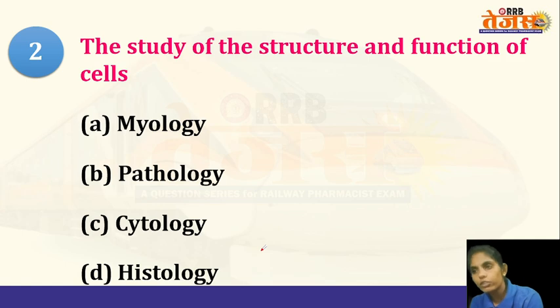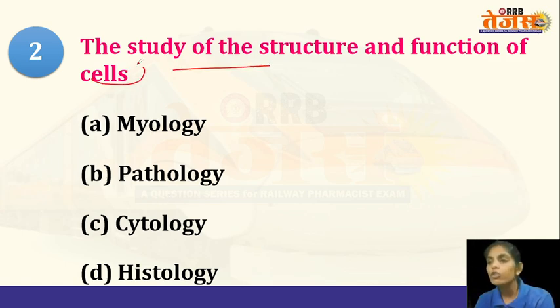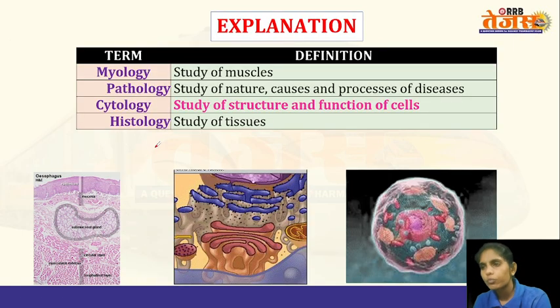Now coming to the next question: study of structure and function of cells. Just now we have discussed this. The options are myology, pathology, cytology, and histology. So what is the answer here? It is cytology. Coming to the remaining options, myology, as you know, is about the muscles. Pathology is the study of the nature, causes, and processes of diseases.